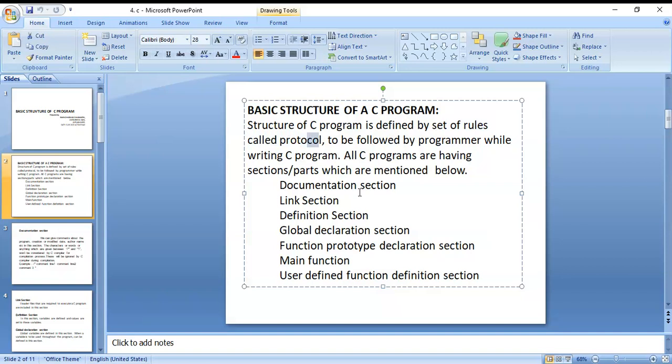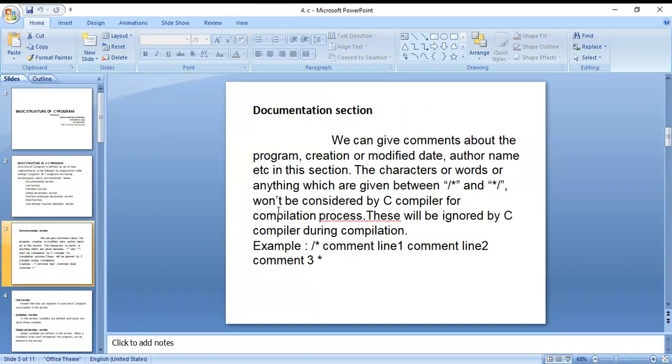First one is the documentation section, next the linking section, definition section, global declaration section, function prototype declaration section, main function, and user defined function. The user defined section is nothing but a definition section. Next, function prototype and declaration section. Next, main function.